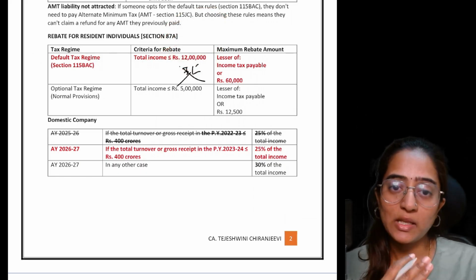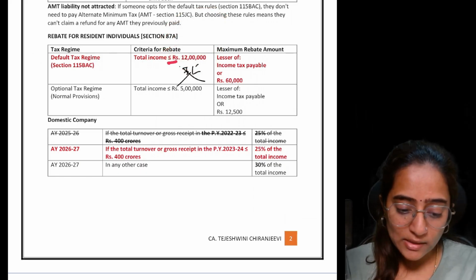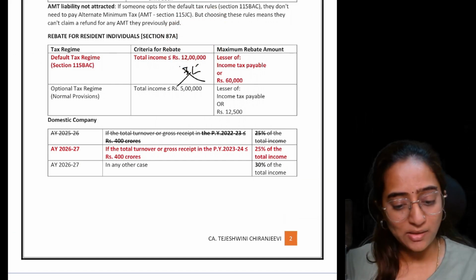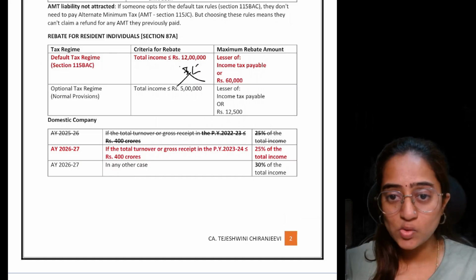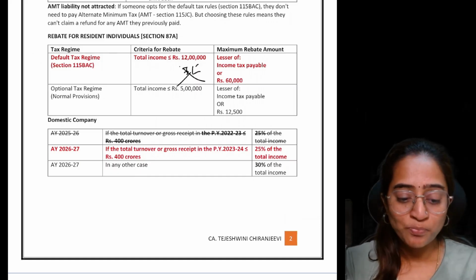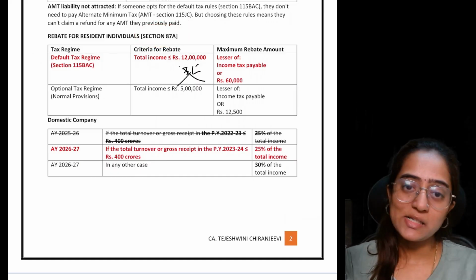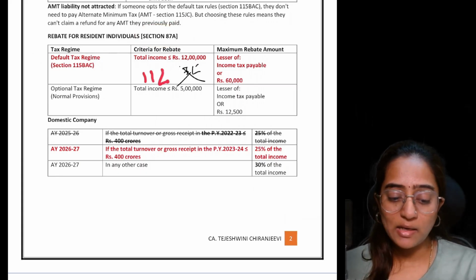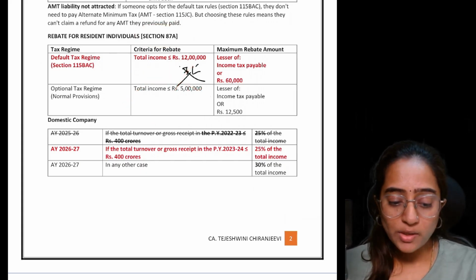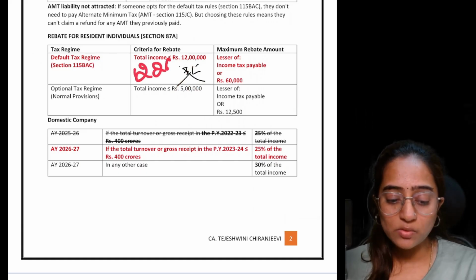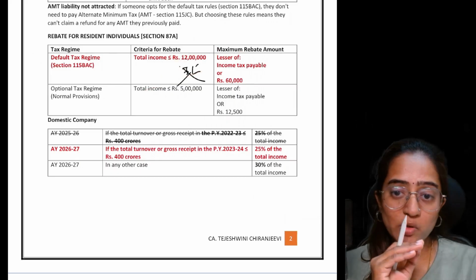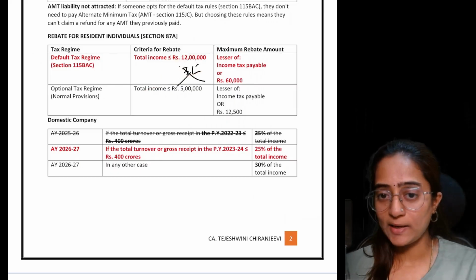Okay. The total income, if it is less than or equal to, you can see here it is also equal to. If your income is exactly 12 lakh, will you get the rebate? Yes. Would you need to pay any tax over there? No, you will do the tax calculation, but you will give rebate of 87A and close. Suppose if it is 11 lakh, you will get rebate. 10 lakh, you will get the rebate. What if this is 12 lakh 20,000? Rebate is not available. Rebate is available for the total income less than or equal to 12 lakh.